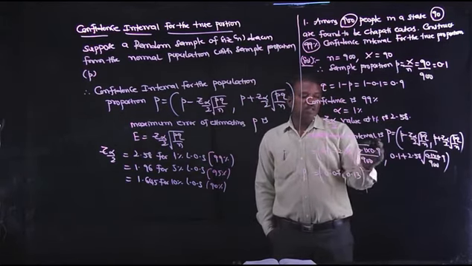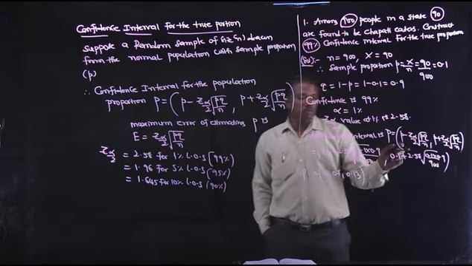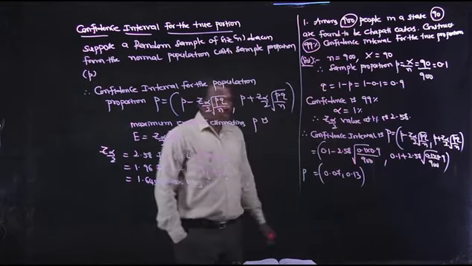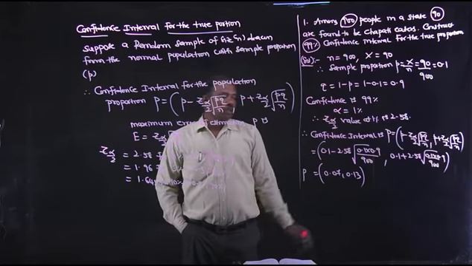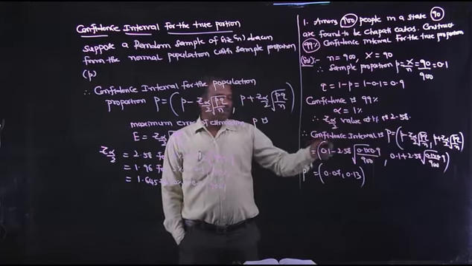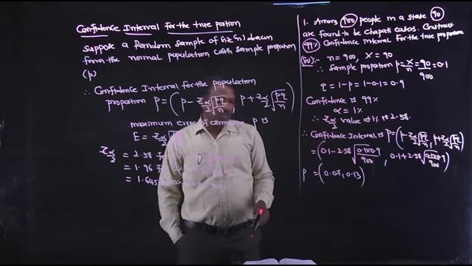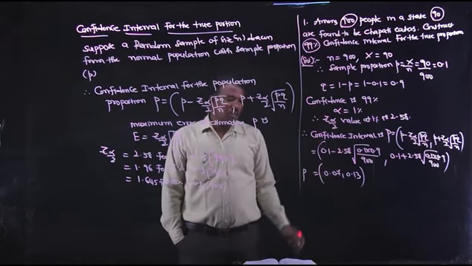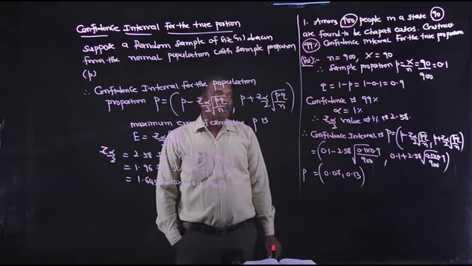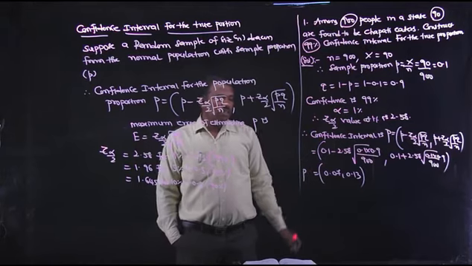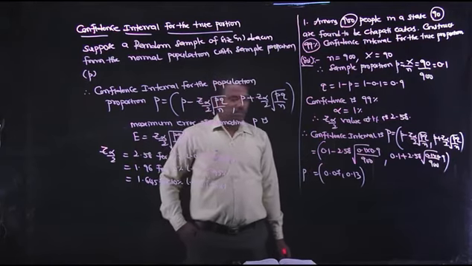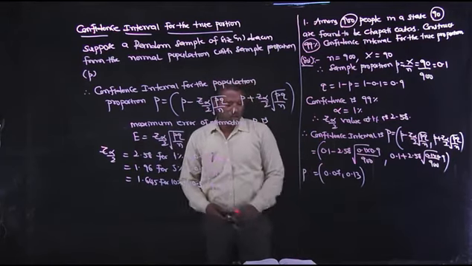So the confidence interval is capital P is small p minus Z alpha by 2 into root over PQ by n, comma small p plus Z alpha by 2 into root over PQ by n. We know all values, substitute, we get the true proportion interval, that is 0.07, 0.13. So the confidence interval for the true proportion lies between 0.07 and 0.13. This is the confidence interval for the true proportion.